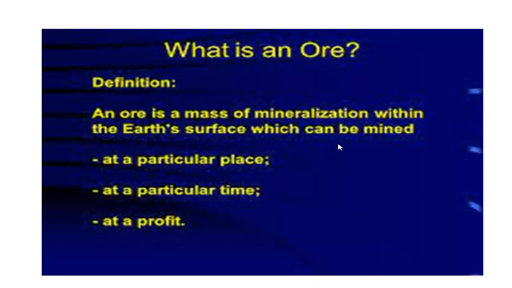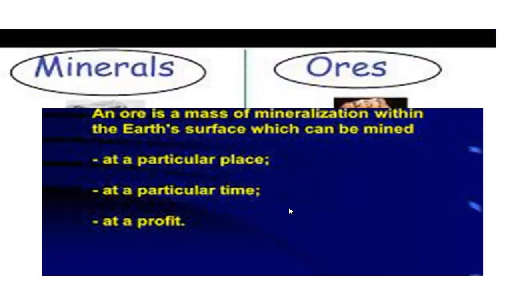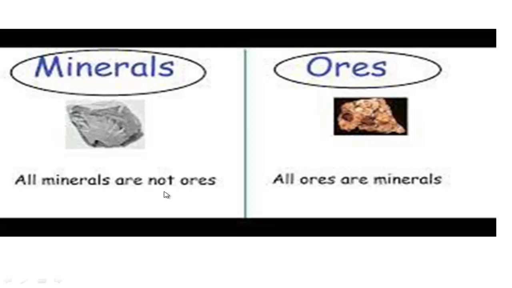But among them, only from aluminium oxide, which is called bauxite, aluminium oxide with 3 molecules of water, can we extract aluminium. So this bauxite is called ore. I hope you become clear about minerals and ore. So we can say all minerals are not ores, but all ores are minerals.